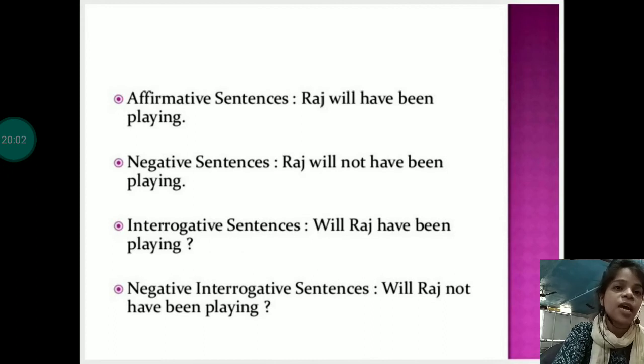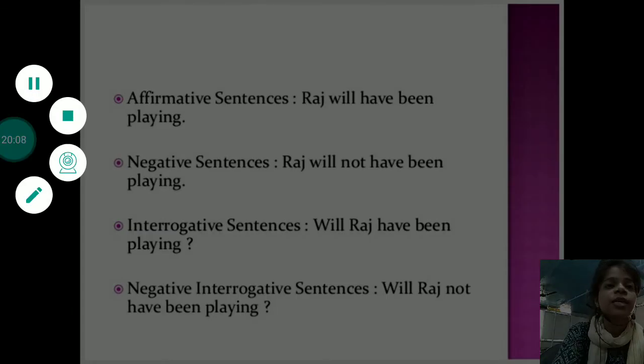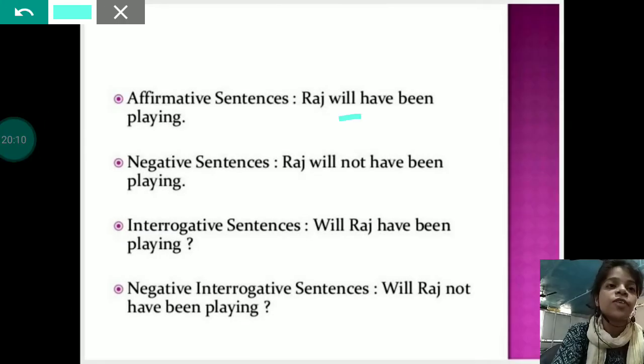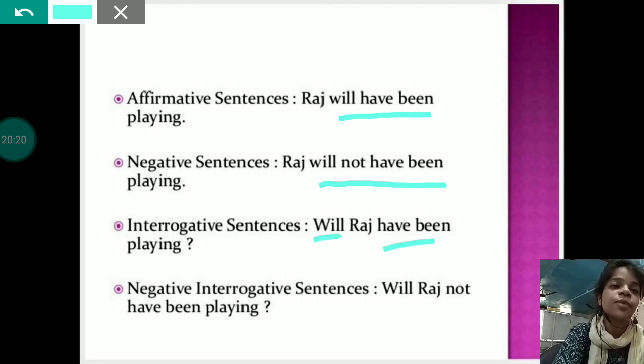So examples are, first one, if we talk about affirmative sentence, then it will be Raj will have been playing. Negative sentence, Raj will not have been playing. Interrogative sentence, will Raj have been playing? And negative interrogative sentence, it will be, will Raj not have been playing?